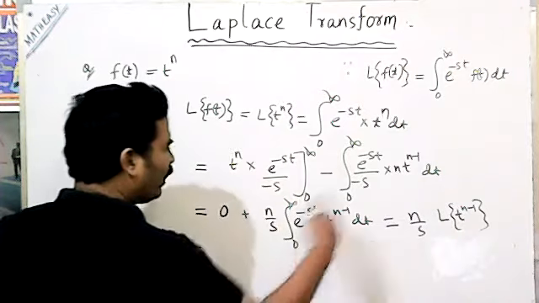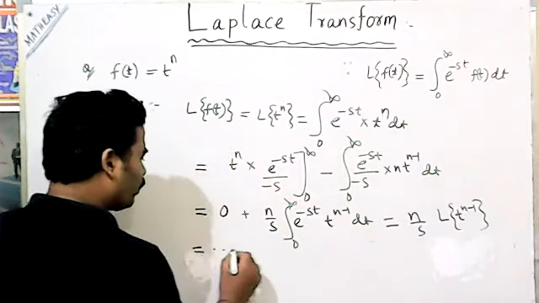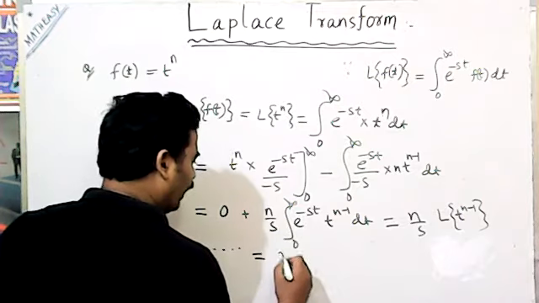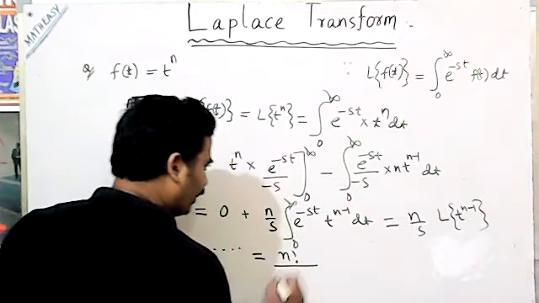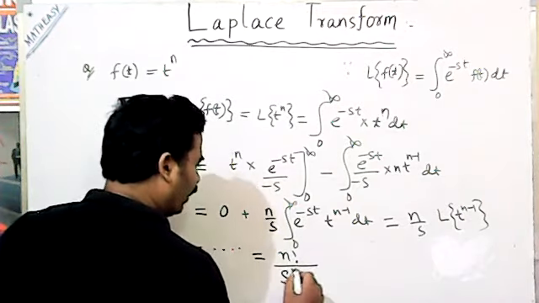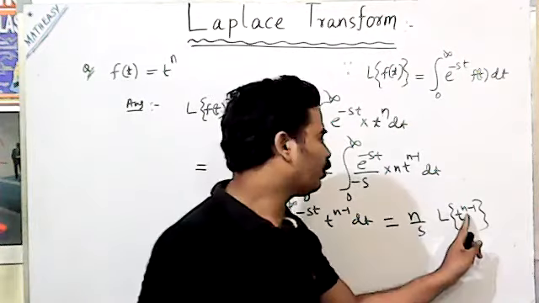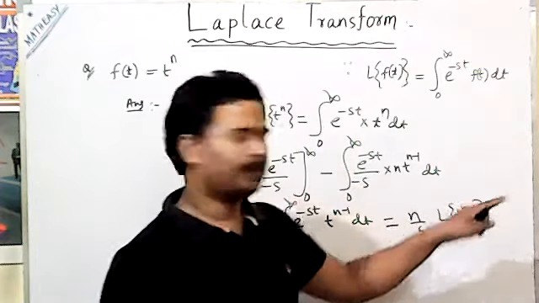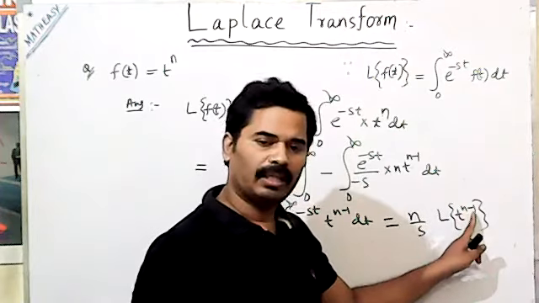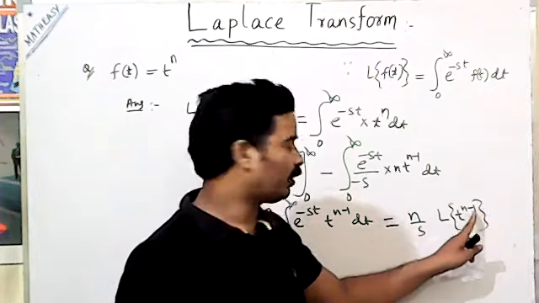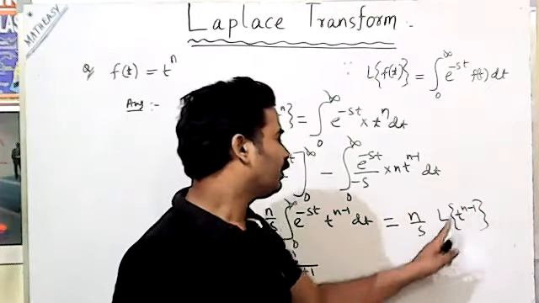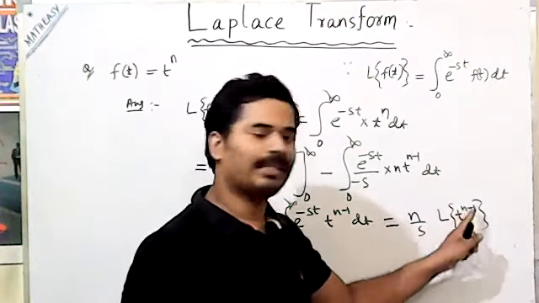In the same way, repeatedly, the value comes out equal to n factorial divided by s to the power n plus 1. Suppose here we get t to the power n minus 1, in the next step t to the power n minus 2, and similarly in the next step t to the power n minus 3.